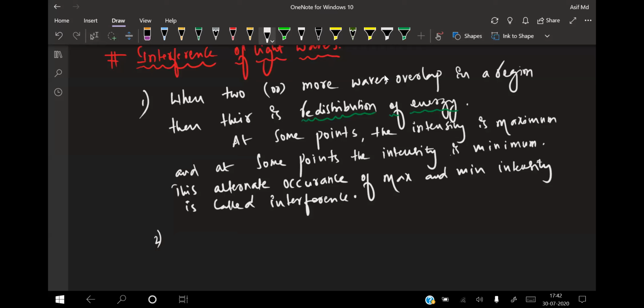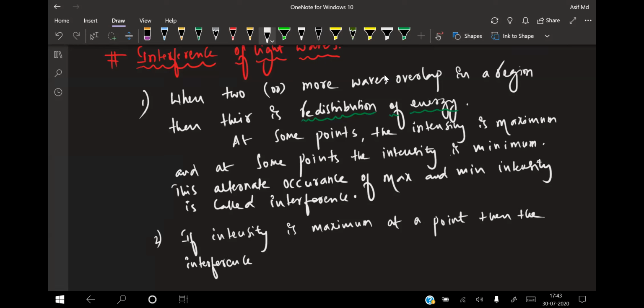Second point: if the intensity is maximum at a point, then the interference is called constructive interference.